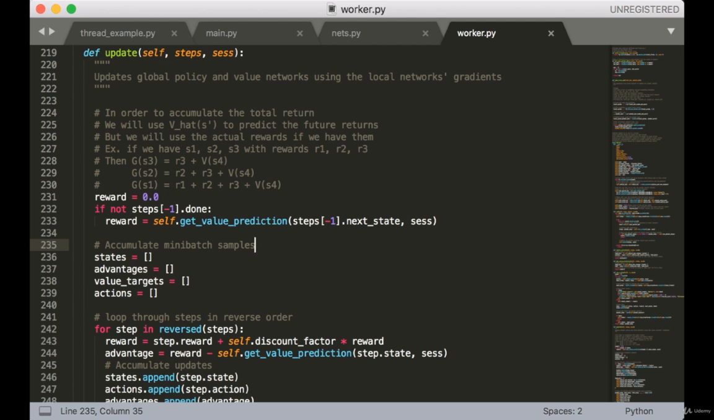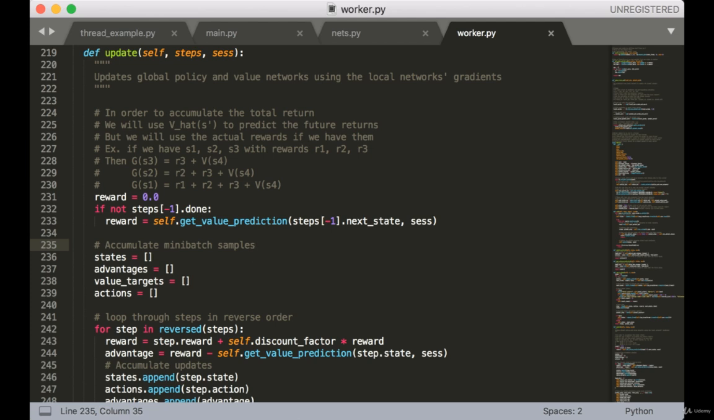So if you imagine we've taken 3 steps, so we have the states S1, S2, and S3, and the rewards R1, R2, and R3, then we can calculate the returns as follows. The return for S3 will be R3 plus V of S4. Now here I've removed gamma just so you can more easily see the pattern. The return for S2 will be R2 plus R3 plus V of S4. And the return for S1 will be R1 plus R2 plus R3 plus V of S4. So in other words, we only need to make a prediction for the very last state value.